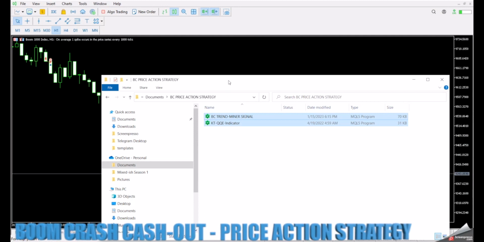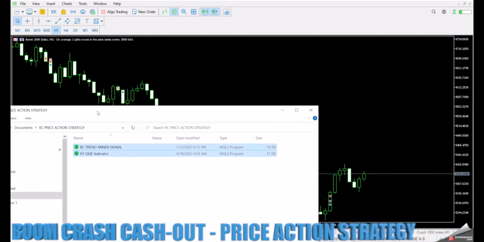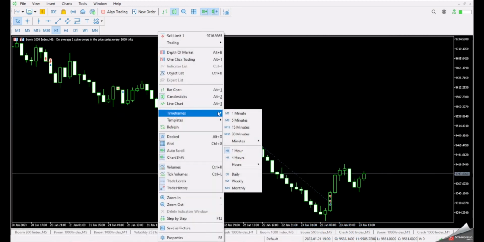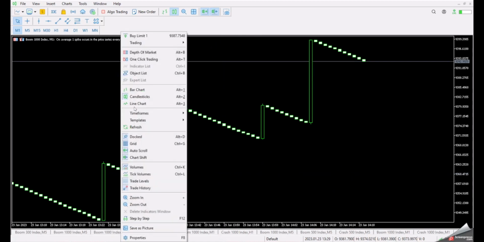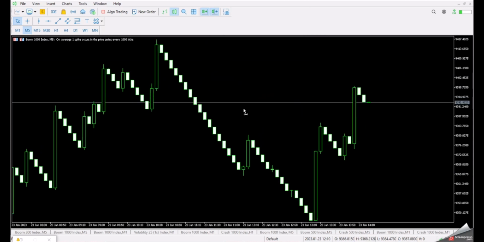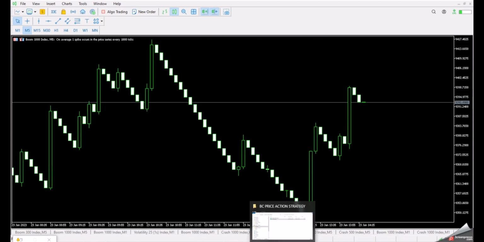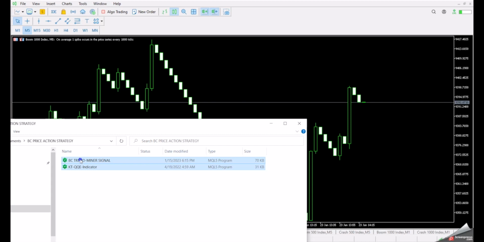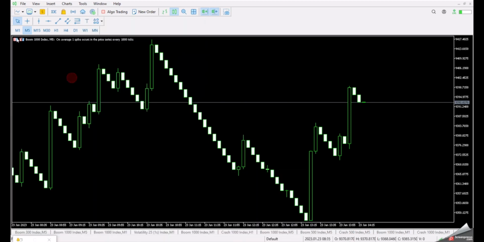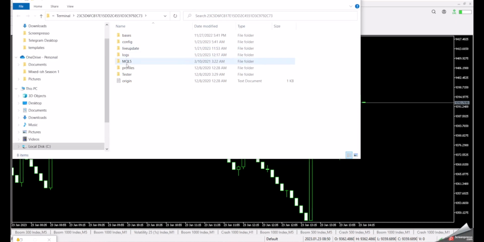On today's video, I will be creating a boom and crash price action strategy using two MetaTrader 5 indicators. I found the two indicators having a good correlation on multiple time frames, but on this video I'll be using the 1 minute time frame. The installation and setup process is the same. You can double click on the indicators to load them on your MetaTrader 5 platform, or the old fashioned way of copy and pasting. Follow my steps on the screen to create the boom and crash cash out strategy.